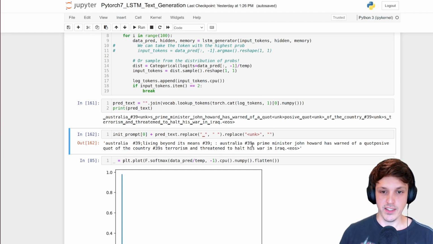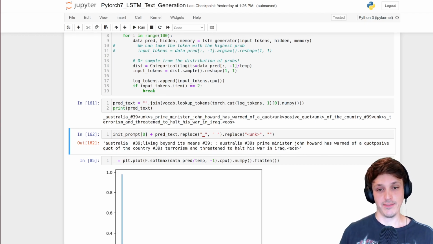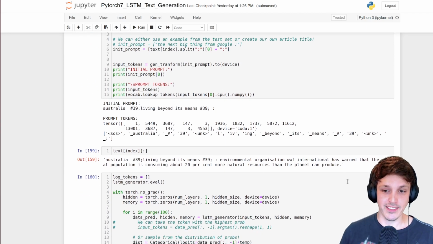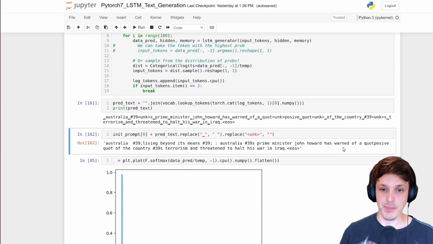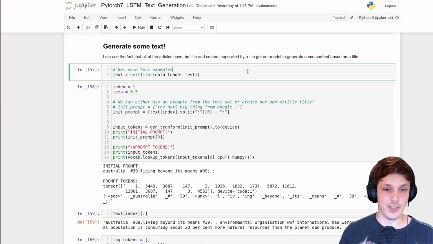So here we go. Australia's Prime Minister John Howard has warned of a, quote, positive quote of the country, terrorism and threat to halt his war in Iraq. So it's worked out that John Howard was a Prime Minister of Australia, so it has worked that out as well.